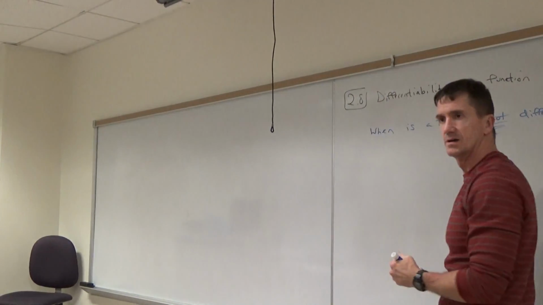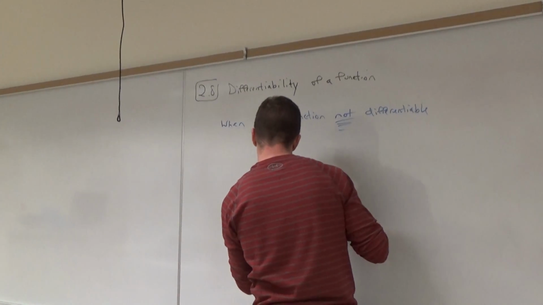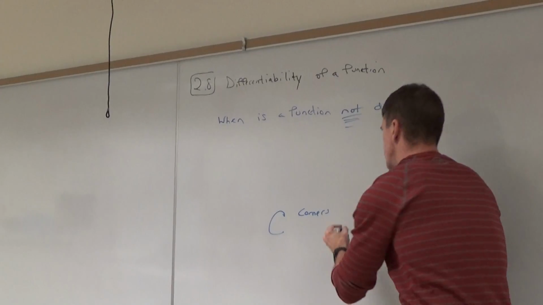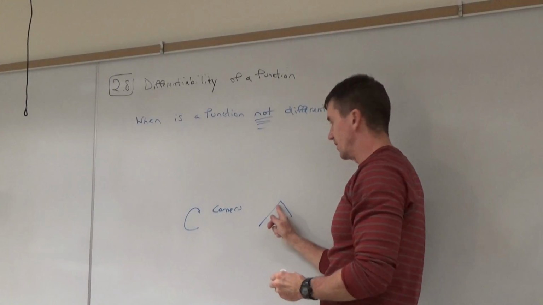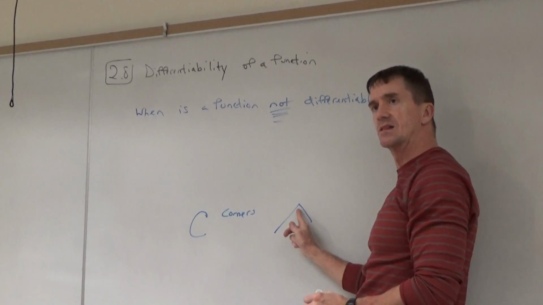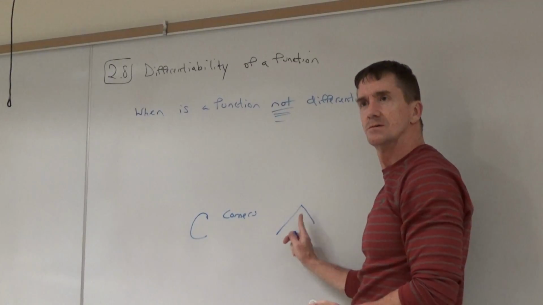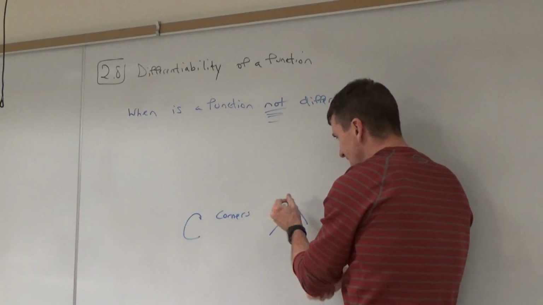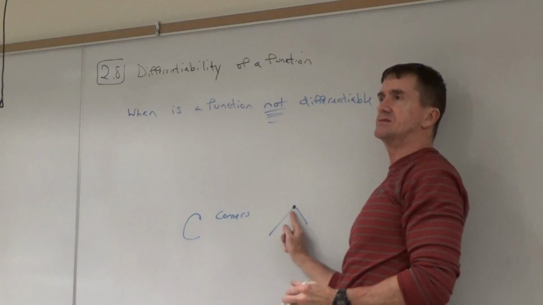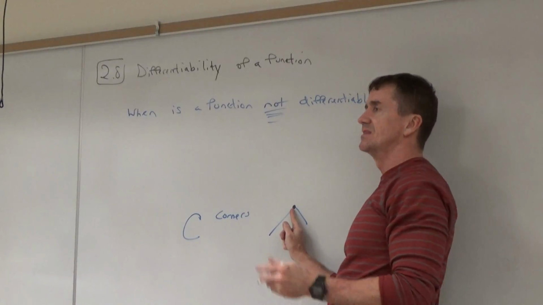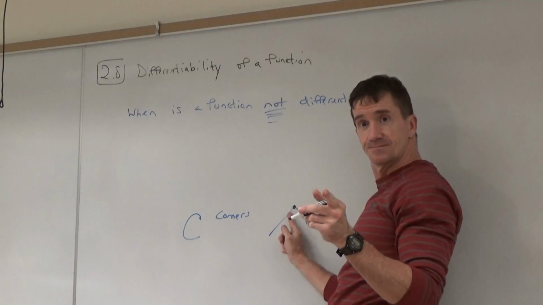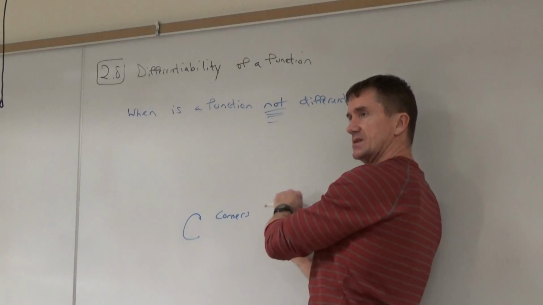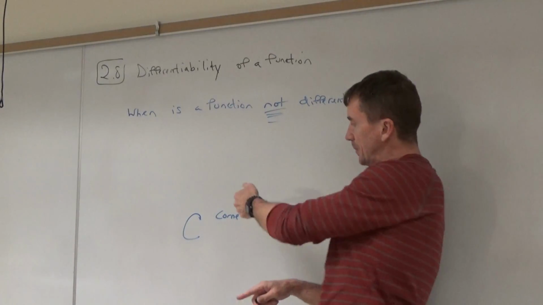So we're going to start out with C, corners. C for corners. You have a corner in a graph. You nailed it. If you have a graph with a little corner, like a V somewhere, at that location, let's say there's an x value for this dot, the function is not differentiable at that point. Do you all agree? Why? Because does the slope from the left of that dot match the slope from the right? No.